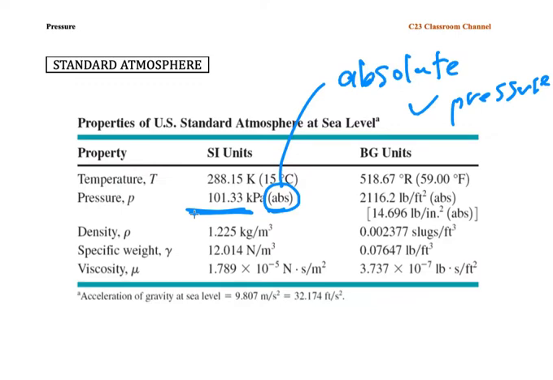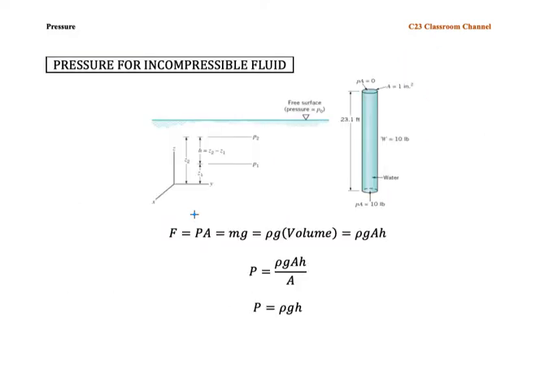But we have another type of pressure called the gauge pressure. If you are measuring the gauge pressure, we assume that atmospheric pressure is equal to 0. So please remember the previous slide when we evaluate this one. We assume that this is the surface, the free surface where atmospheric pressure contacts the liquid.